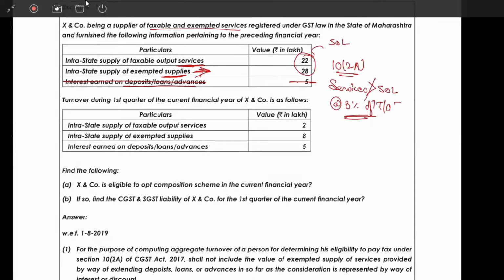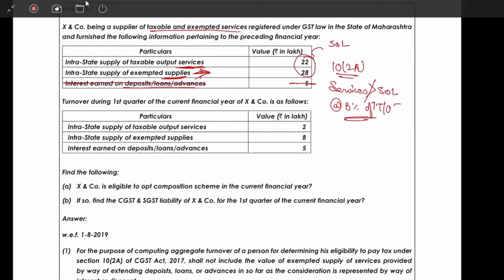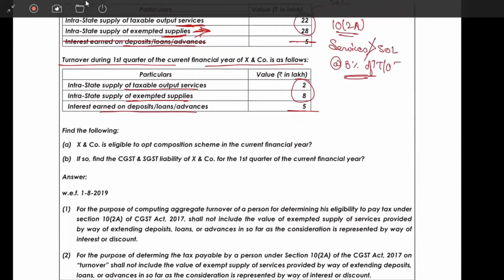Now let's see what next they are saying. The turnover during the first quarter of the current financial year of X and company is as follows. Interstate supply of taxable and exempted is 8 and 2. Interest on deposits, loans, and advances is 5. Let's see what the question is. Find whether X and company is eligible to opt for the composition scheme in the current financial year.